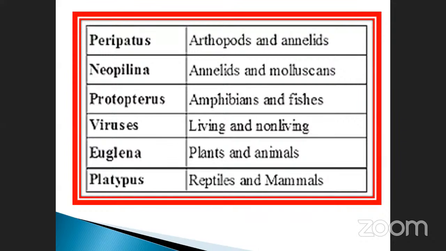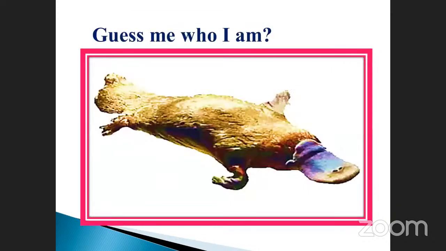See the next things. Peripatus, arthropoda, and annelids. Neopilina, annelids, and molluscs, and Protopterus, amphibians and fishes. Virus, living and non-living. Euglena, plant and animal. Platypus, reptile and mammals. What is meant by platypus? See here the animals. You can come to the conclusion. This is called the platypus. It is an animal. What do you know about the platypus, my dear students?